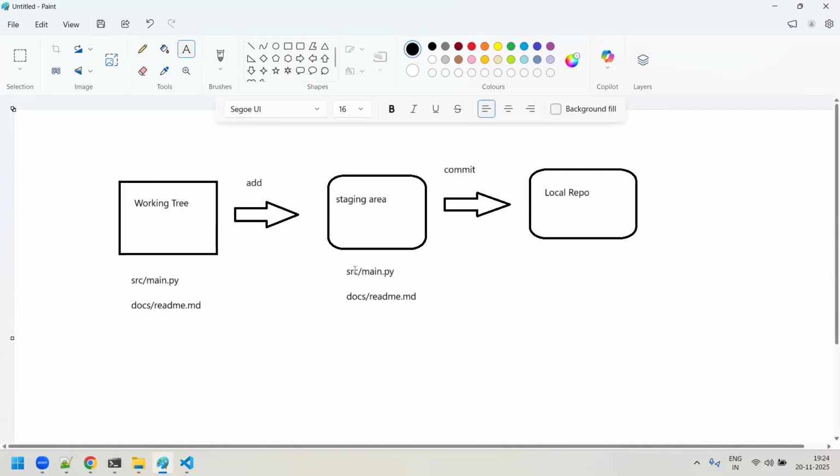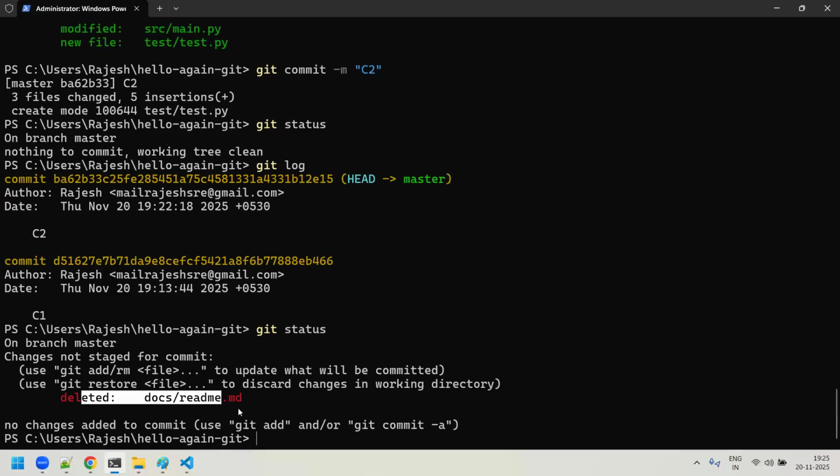Whether you are adding or removing a file, you need to follow the same process, because Git has to keep track of all changes and maintain the history of what the user has done. Am I clear, sir?